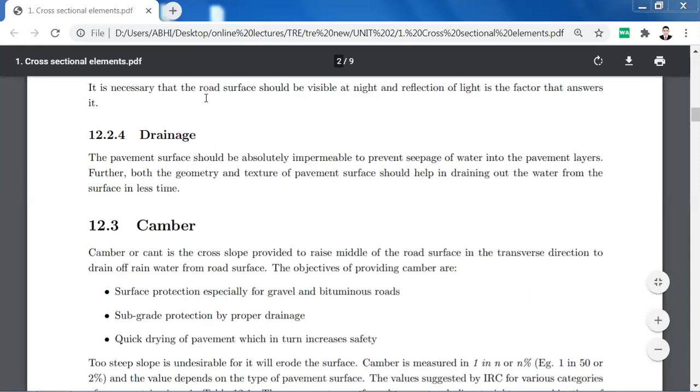The objectives of providing camber are surface protection, especially for gravel and bituminous roads; subgrade protection by proper drainage; and quick drying of pavement, which in turn increases safety.